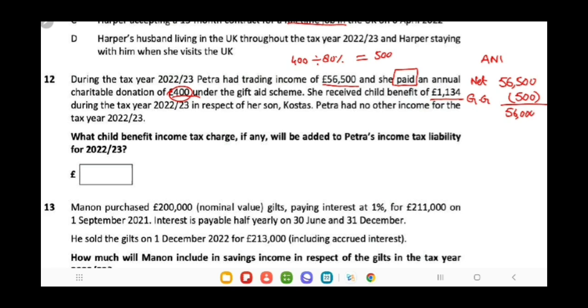Now remember a rule about the child benefit charge. If the adjusted net income is in between 50,000 and 60,000, then a calculation of the child benefit charge is needed. So the easy way, as I have mentioned, is that you have to identify the portion of adjusted net income in excess of 50,000.